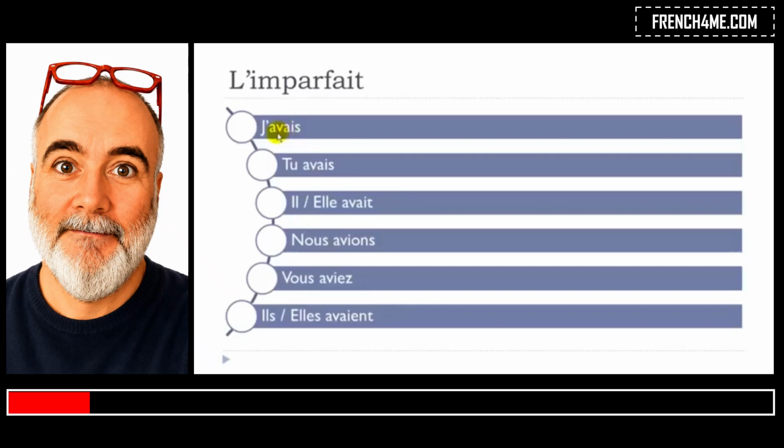Just try to remember, especially if you want to use it only orally, then it's quite easy because it's avais, avait, and avaient, remember, okay? So, j'avais, final S not pronounced. Tu avais. Il avait, final T not pronounced. Nous avions, let's make this beautiful liaison here. Nous avions, okay? Vous aviez, same thing here, a little liaison. Ils avaient. Elles avaient, okay?